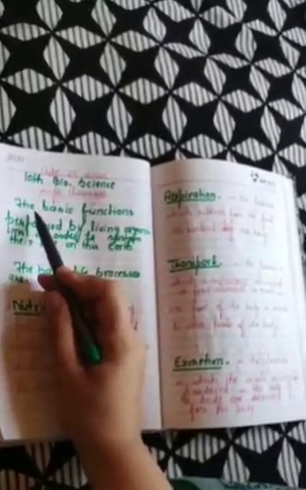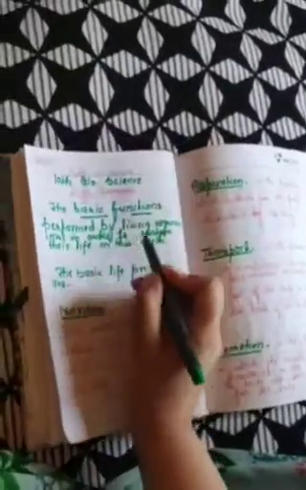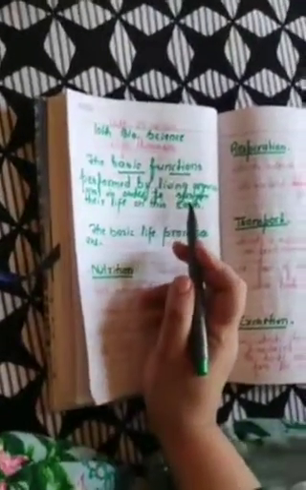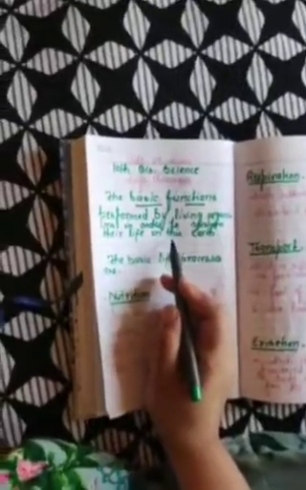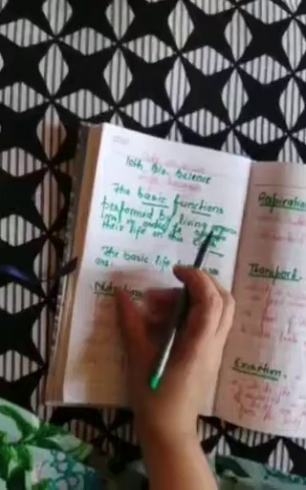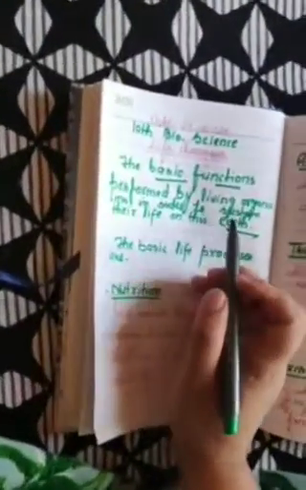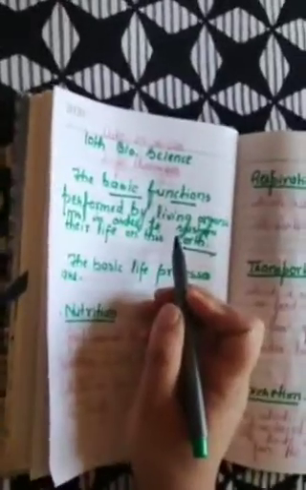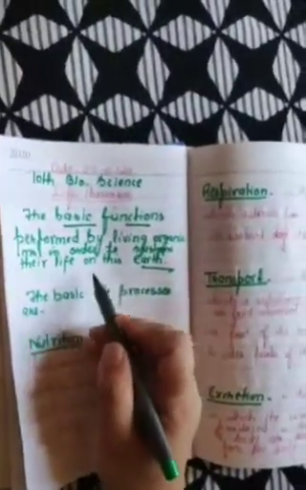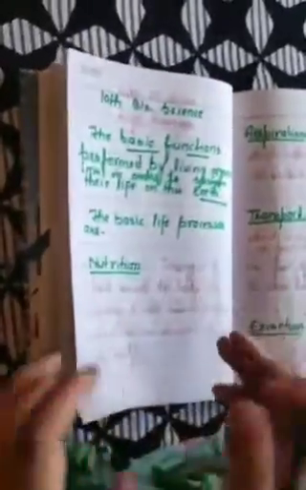Then what are life processes? Life processes are basic functions performed by living organisms in order to sustain their life on this earth. They are performed by every living organism, plants, animals and human beings.